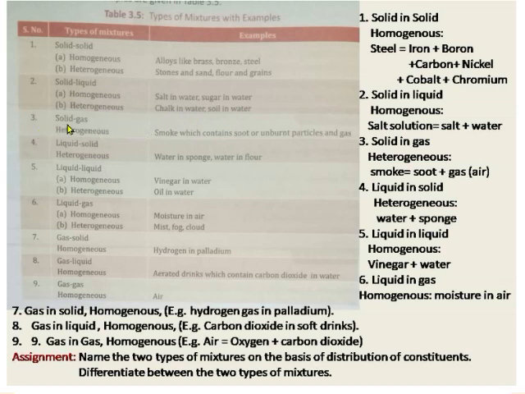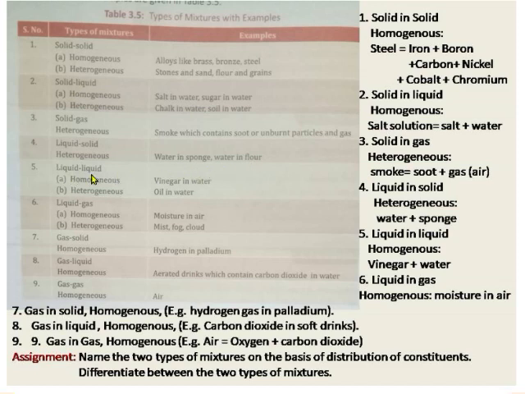Then solid in gas. One heterogeneous example is given, smoke. Smoke is an example of heterogeneous mixture, solid in gas, because the soot, the black colored unburnt particles of solid, mixes with the air, that is smoke. Then liquid in solid. Heterogeneous example, water liquid, sponge solid. So it will be liquid in solid. Similar other example is water in flour.